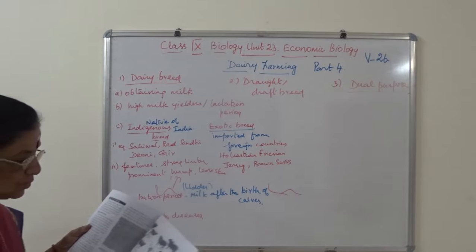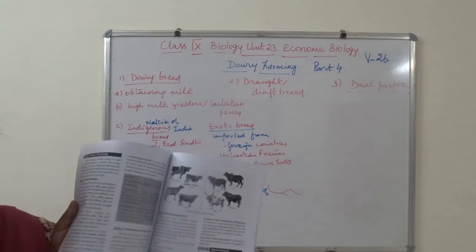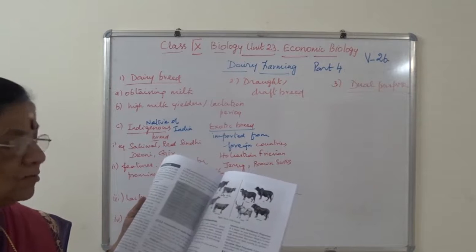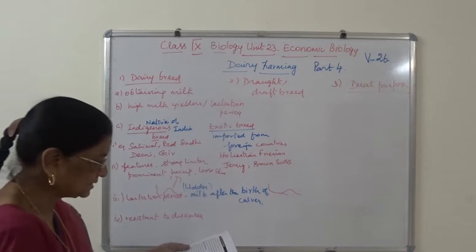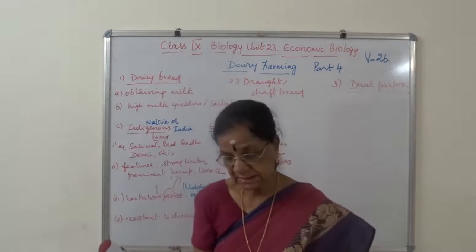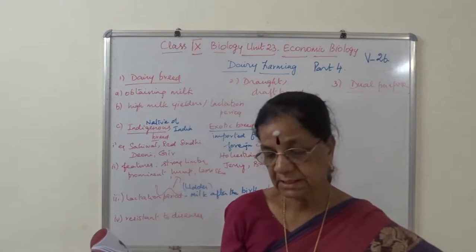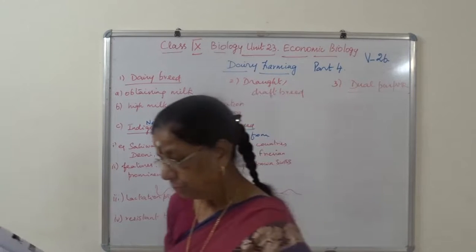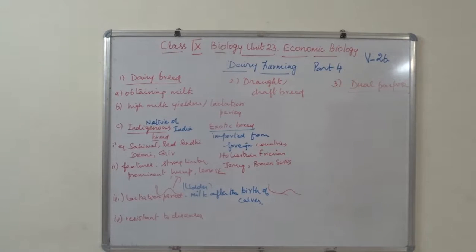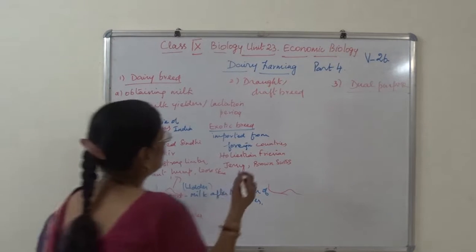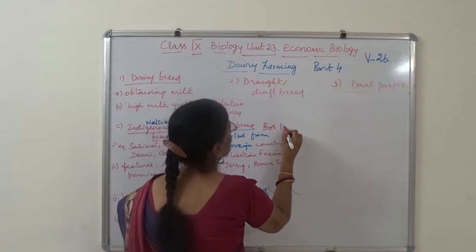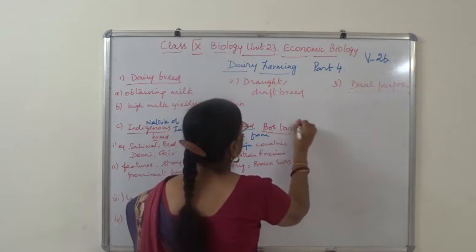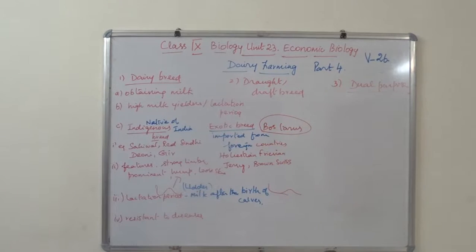Indigenous. In our textbook, examples are given like this. You can just go through this. Are you clear? So I say cattle breed, indigenous example: Sahiwal, Red Sindhi, Deoni and Gir. Again exotic breed, it is Bos Taurus. Exotic breed is Bos Taurus. I hope you understand.